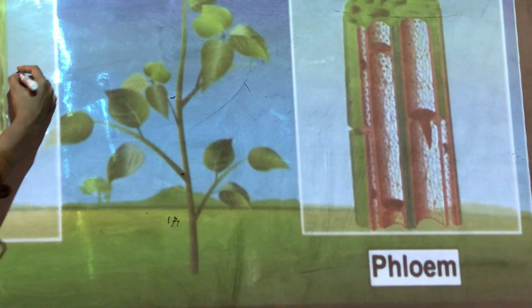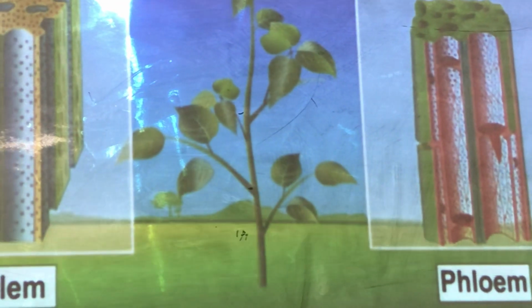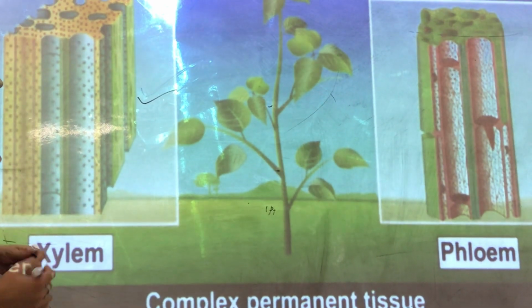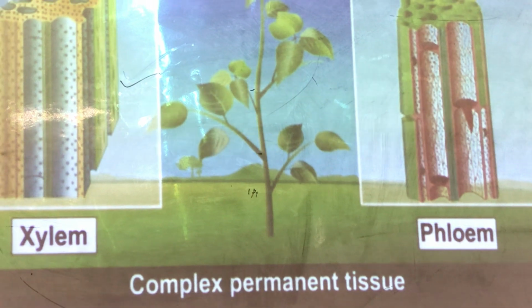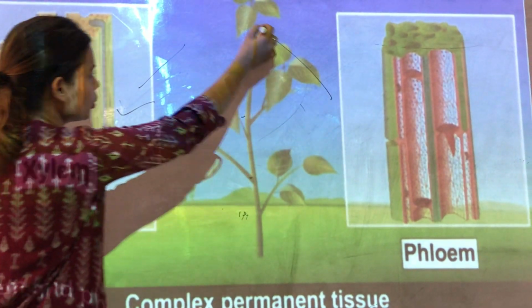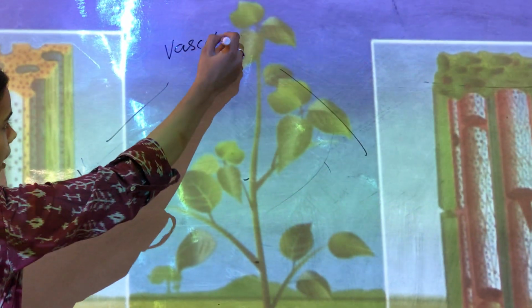Now we will study xylem first. I am very sure you must have heard about xylem and phloem in 7th class and 8th class. Now we will study them in detail. First of all, children, keep in mind that xylem and phloem together are called the vascular bundle.